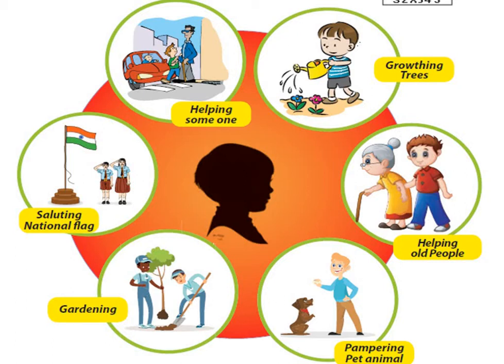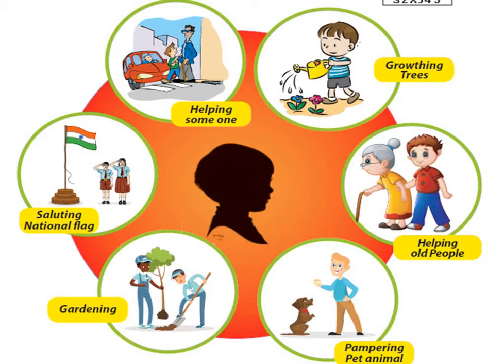Do you think doing all these things are necessary or a waste of time? Correct. That is necessary. You do it spontaneously. If you see somebody in need, somebody needing help, immediately you will rush to that place and help. Correct? So these pictures show how to be a good boy or a good girl in the society. When somebody is in need of your help, you have to rise up to the occasion. You have to help them without thinking twice. Immediately rush to the place and offer your help.